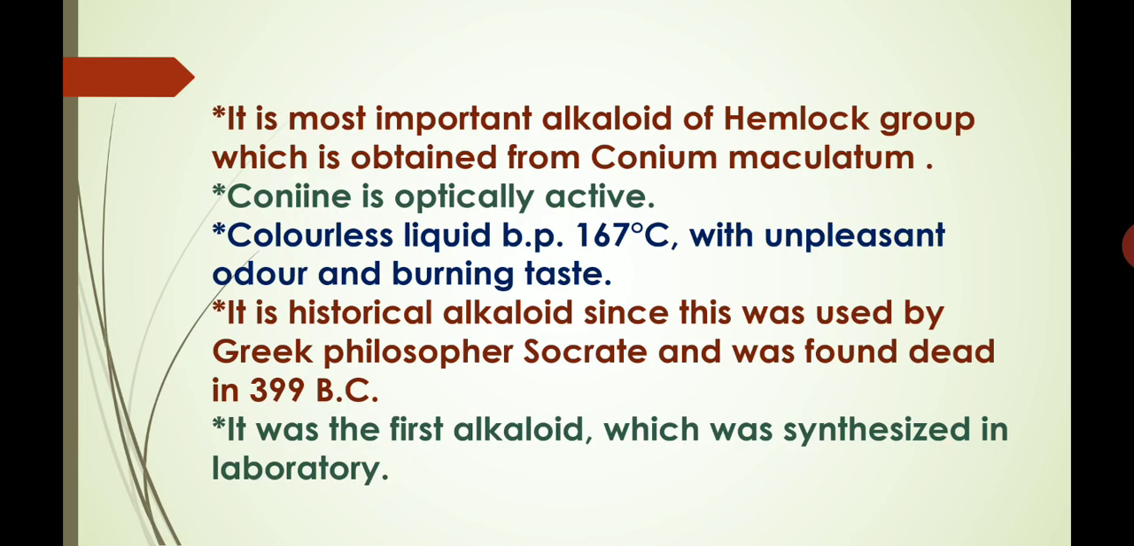It is the most important alkaloid of hemlock group, as I have told you earlier, which is obtained from the Conium maculatum. Conine is optically active. It is a colorless liquid with boiling point as 167 degrees centigrade with unpleasant odor and burning taste. It is historical alkaloid since this was used by Greek philosopher Socrates, who was found dead in 399 BC. It was the first alkaloid which was synthesized in laboratory.